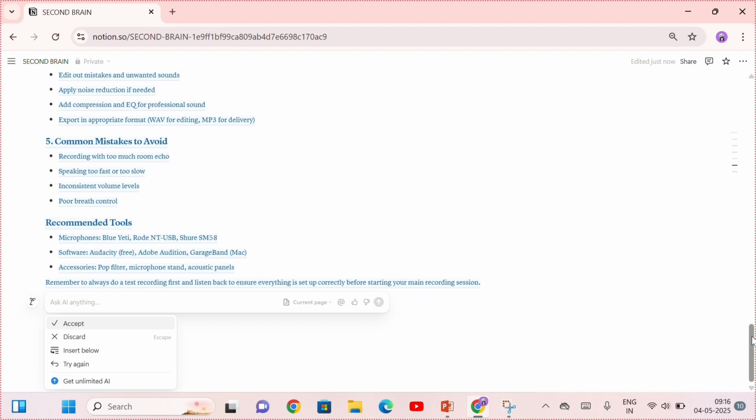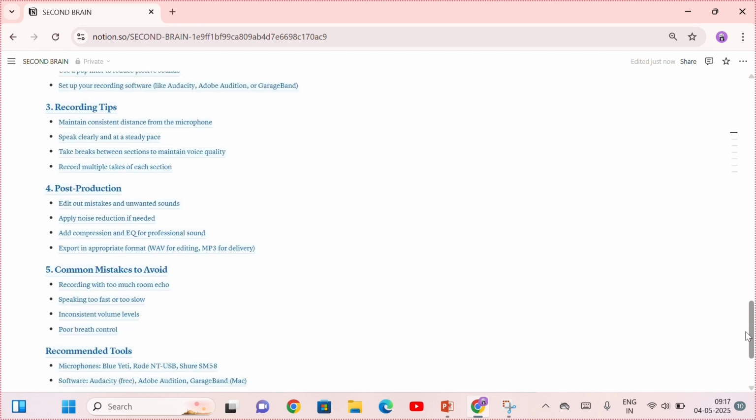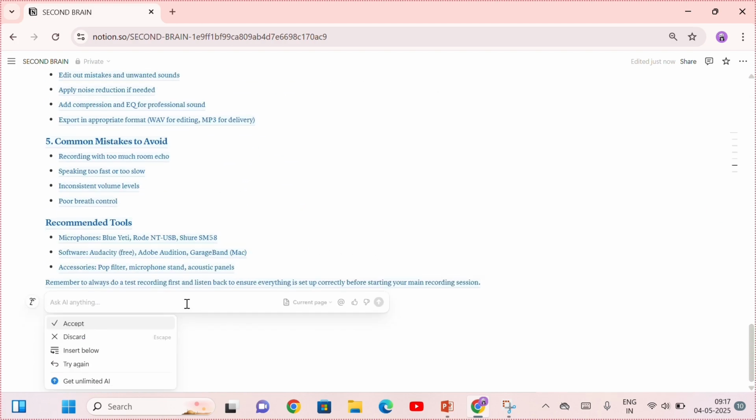So first of all, we need to understand preparation, and it can give us many ideas. It can give us many steps here. We are not reading steps right now. We will learn about how to use Notion. So for today's, we can generate any kind of content. We can generate any kind of idea.